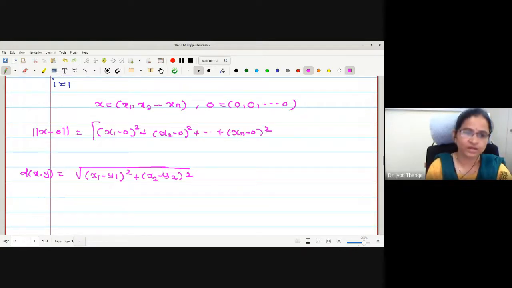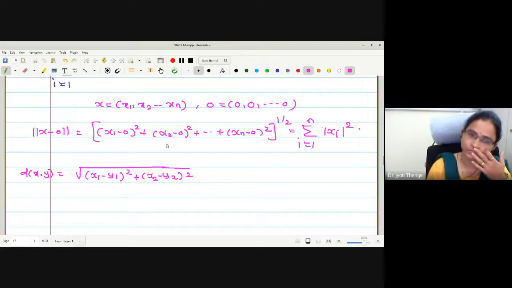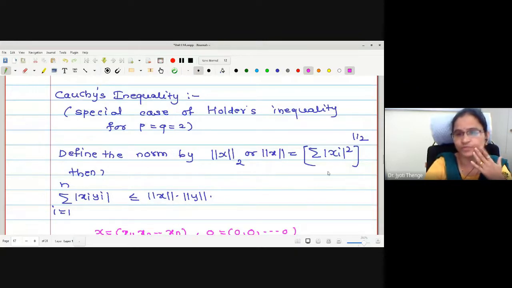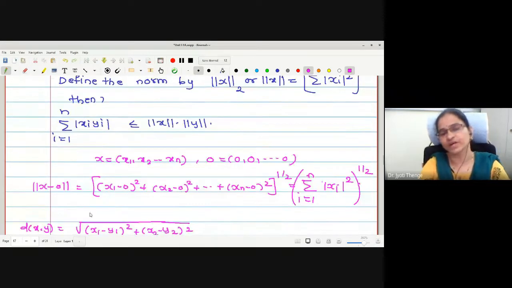And this is under root, right? And that is actually what we were writing in summation form. Summation i equals 1 to n, x1 minus 0 is x1. Therefore, instead of simply writing x1, we were writing mod of xi square. Therefore, what does this formula give us? I forgot, raised to half. So this norm x is giving us, for the particular case of p equal to 2, the shortest distance between the 2 points with the help of the distance formula.